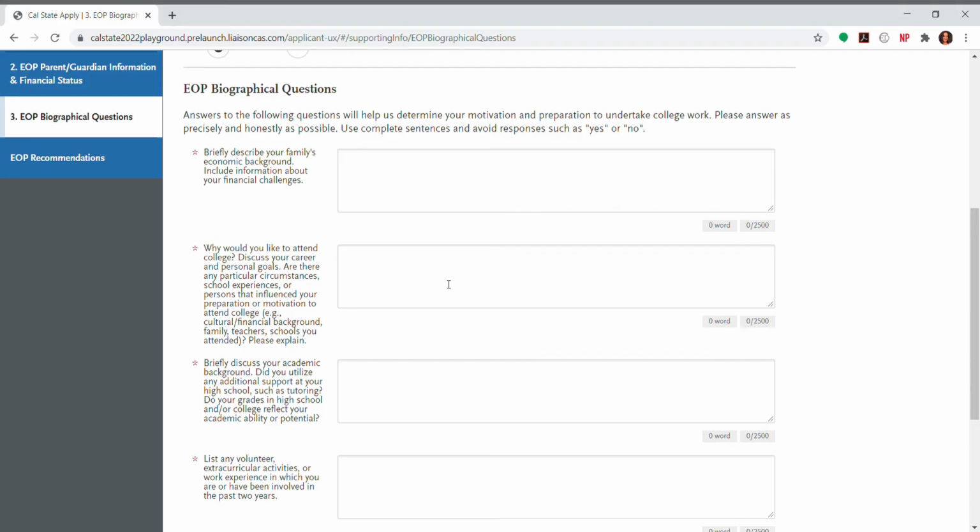The next section is asking more about your academic background. So what programs were you a part of that really helped you? So examples would be if you took advantage of any tutoring on campus, either in high school or at community college. Also, were you a part of any program such as Puente or Legacy that may have helped you?